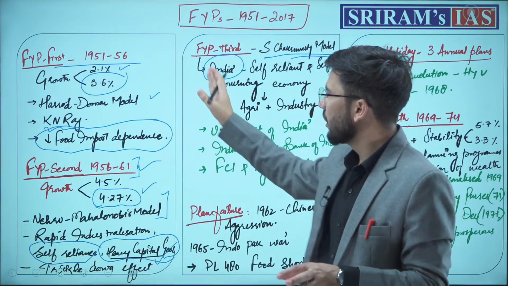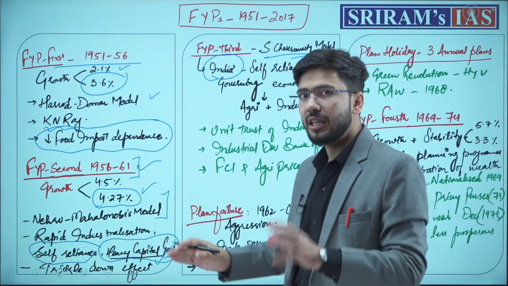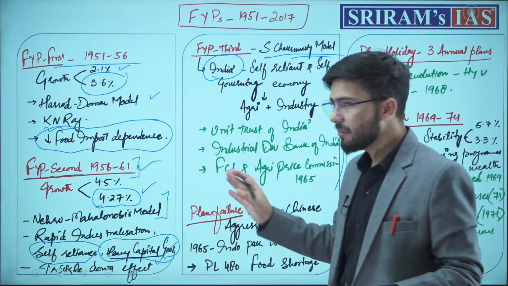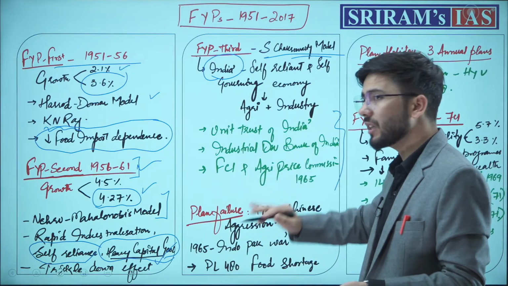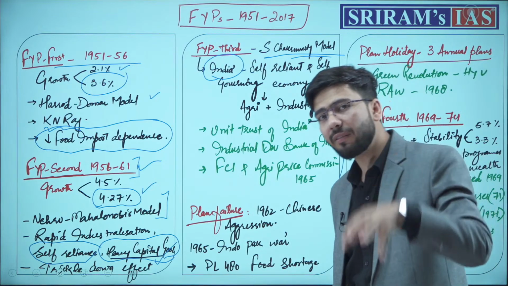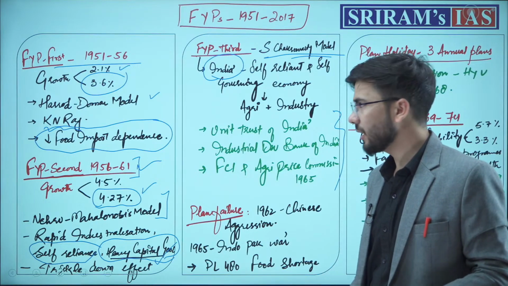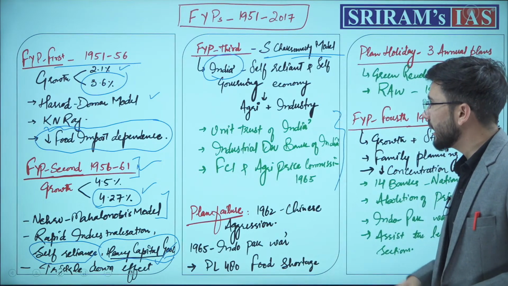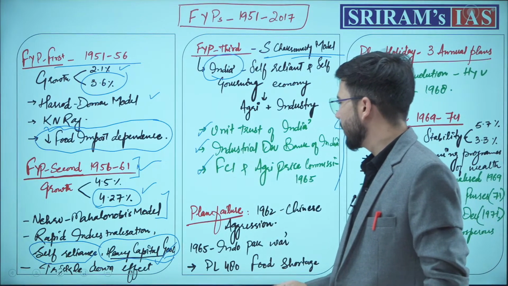This is how the first, second and third 5-year plans change in their objectives. But remember, there is a continuity also, that all the plans, all the 12 plans, had this continuity of making India self-reliant or self-dependent, or what we call Swaraj. In this third 5-year plan, we took these 3 most important steps.